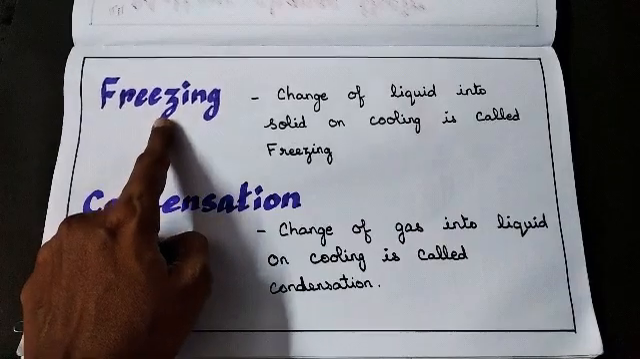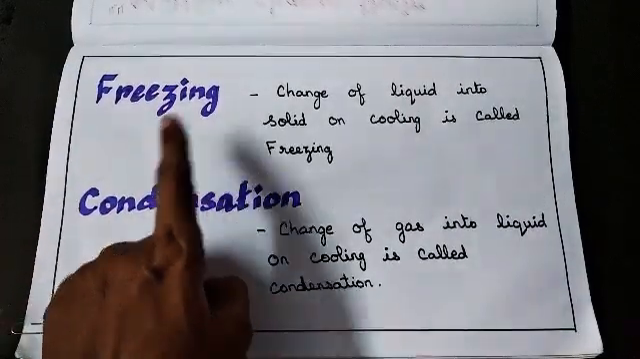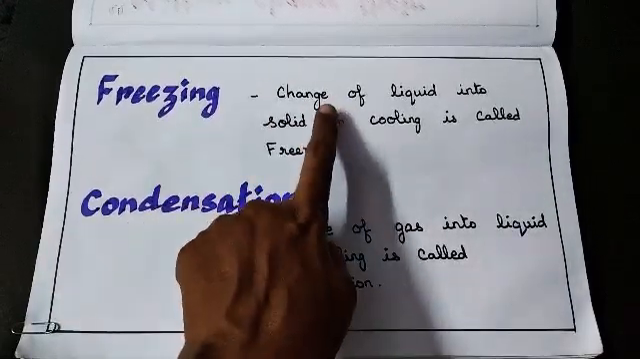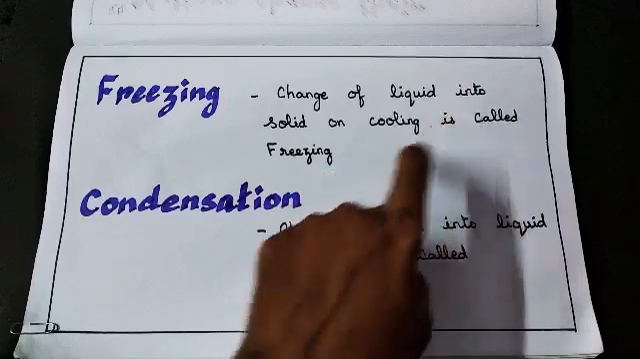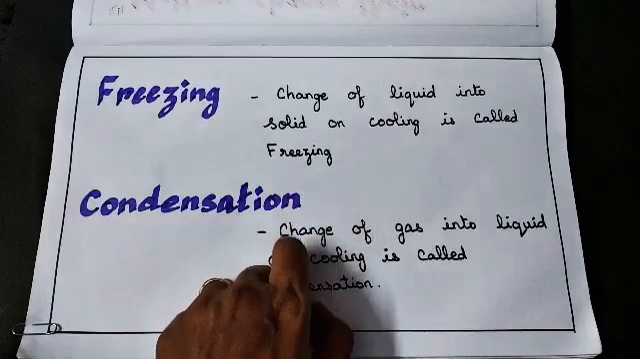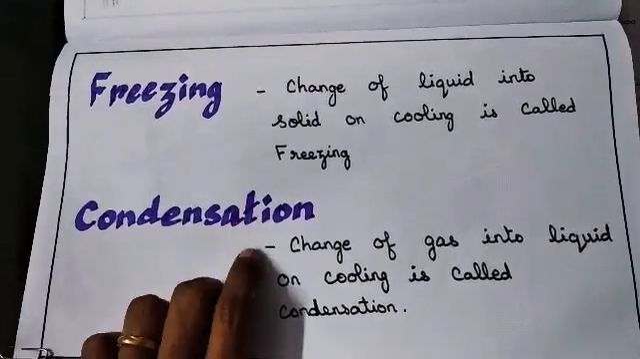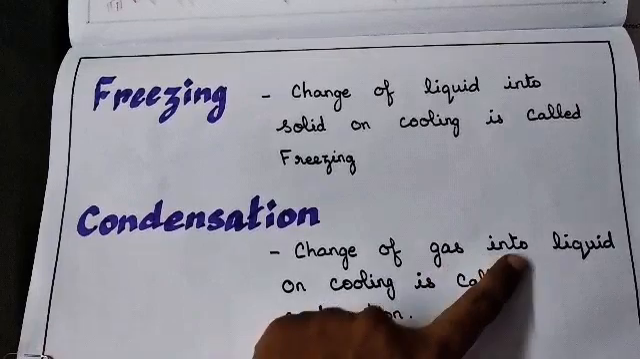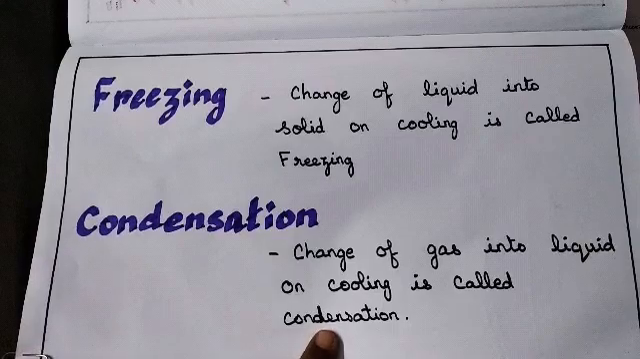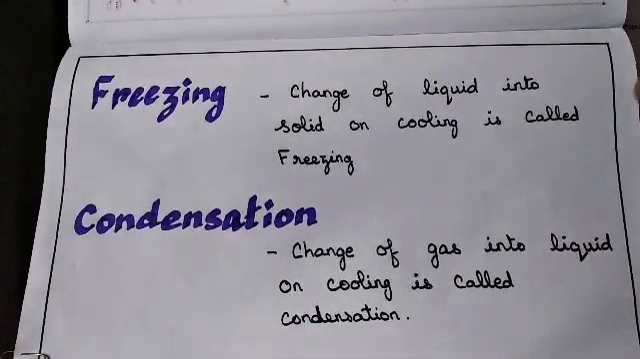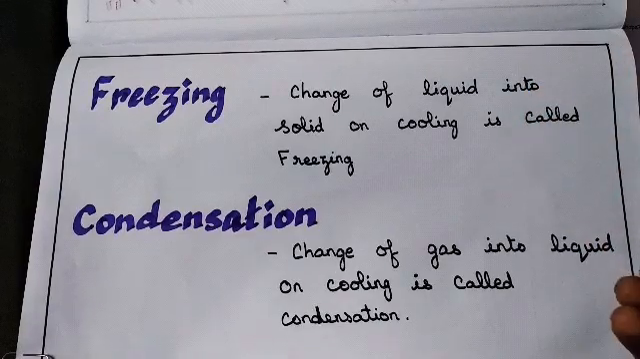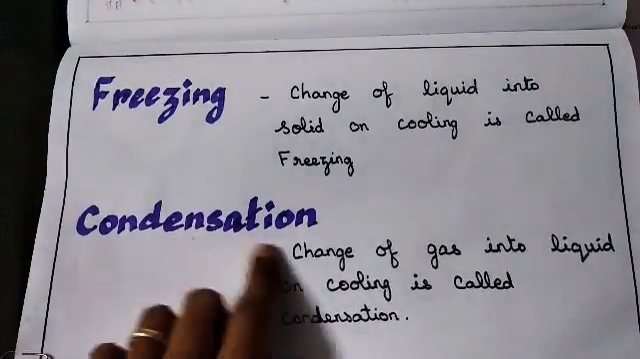Next one is freezing. Freezing and condensation happen by cooling, that is using cold temperature, isn't it? In the cold temperature, the change of liquid into solid on cooling is called freezing. Last one, condensation. In condensation, change of gas into liquid on cooling is called condensation. We tested with the water vapor. When we cooled it with the help of the ice cube, the water vapor changed into a liquid, that is water. You saw that experiment, no children? That is called condensation.